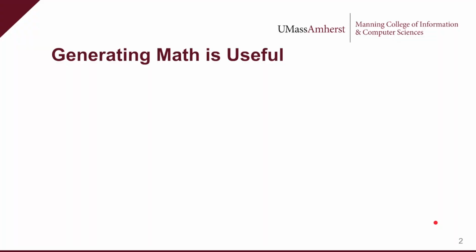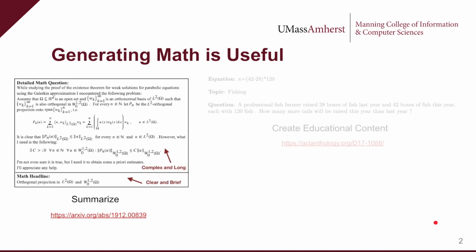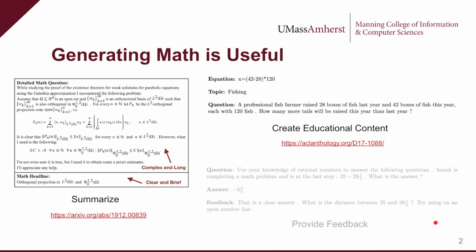Let's start with some motivation. We note that automatically generating math can be quite useful, such as for summarizing mathematical content, generating math questions for students, or providing feedback to students when they might have gotten a wrong answer. We know that all of these tasks require models to have both structural and semantic understanding of math, going beyond what is typically required for natural language generation.